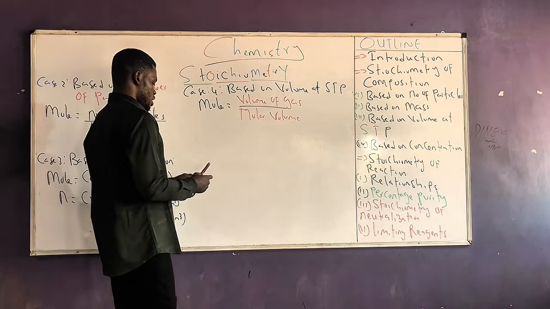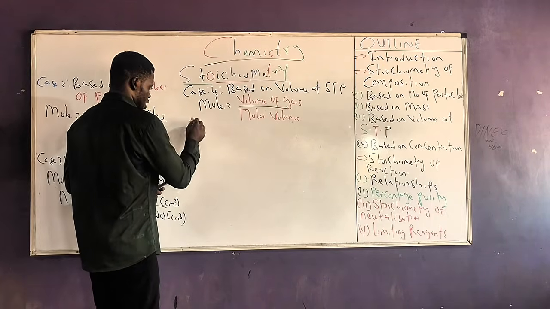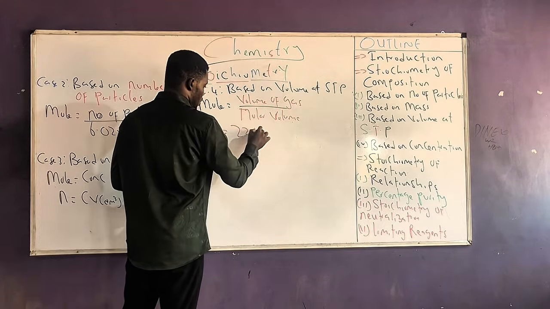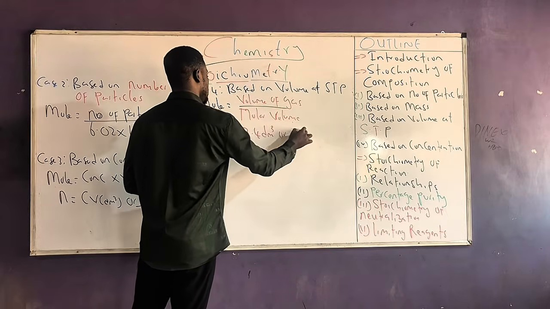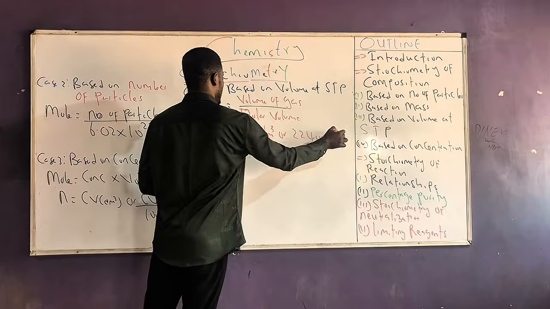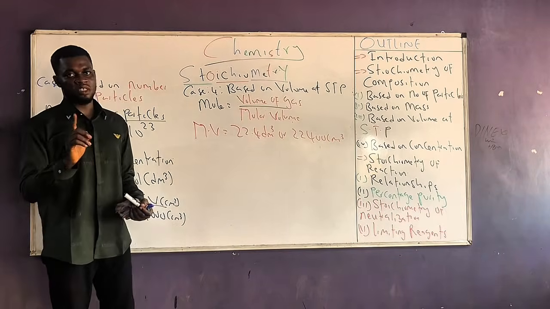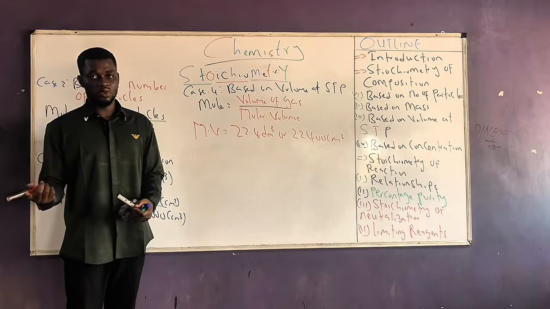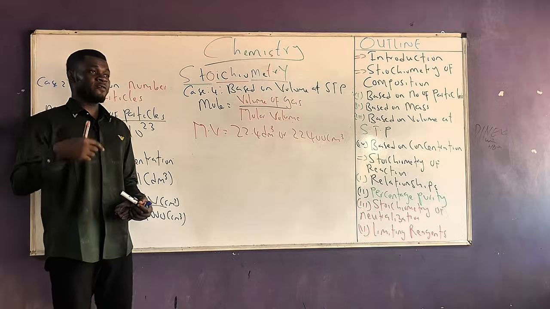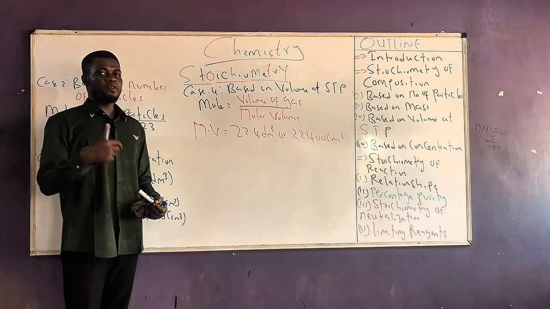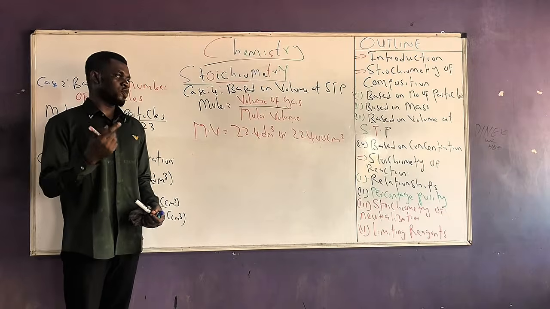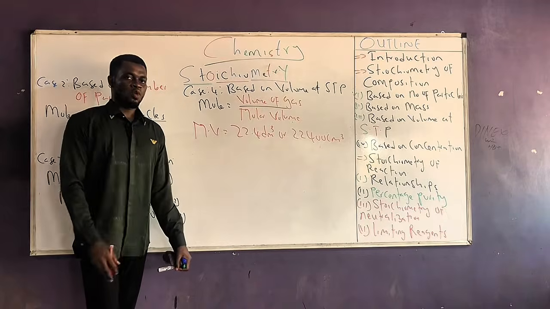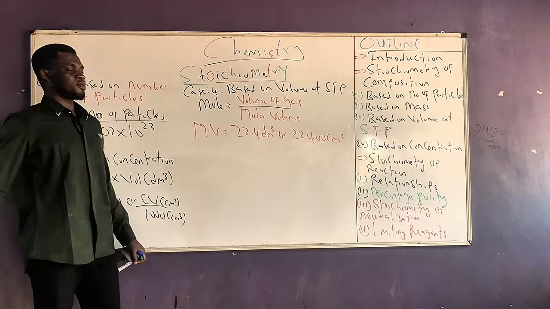So the molar volume is a constant. It has a magnitude of 22.4 dm cube or 22400 cm cube. So every 1 mole of a substance would weigh its molar mass and would contain 6.02 times 10 to the power 23 particles. And at the same time, every 1 mole of a gas, to be specific, its volume would be 22.4 dm cube or 22400 cm cube. 1 mole of a gas at STP would occupy this particular volume.